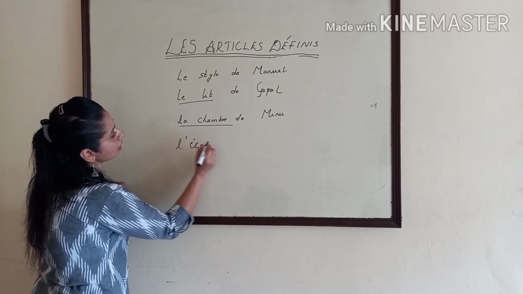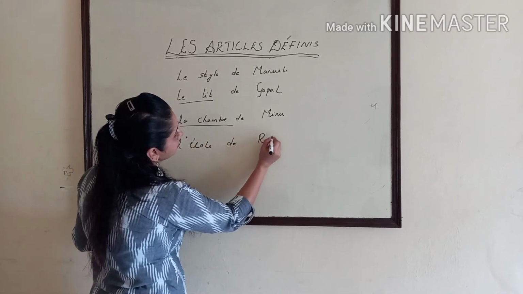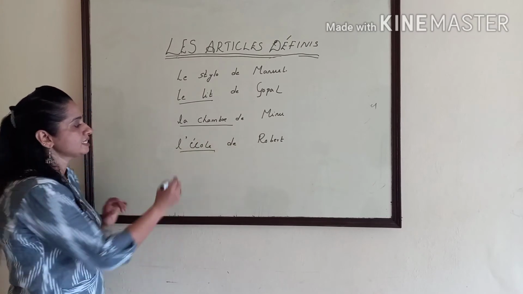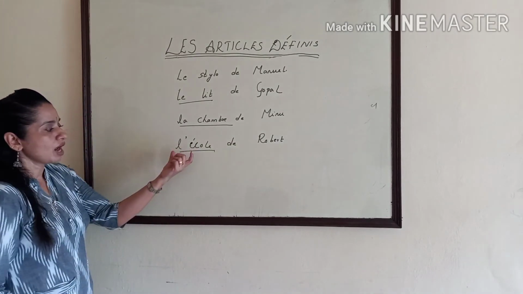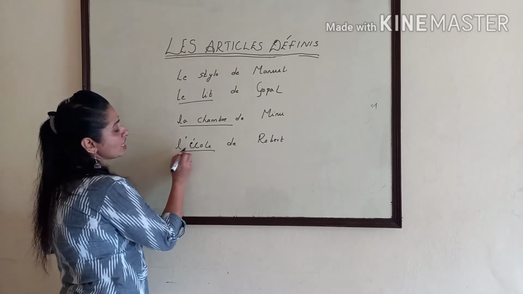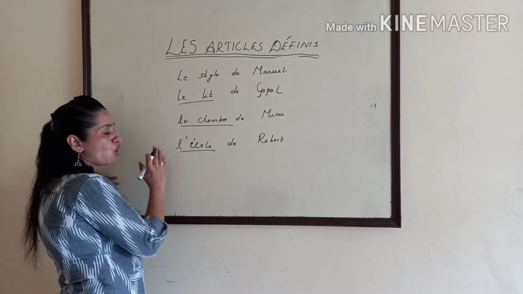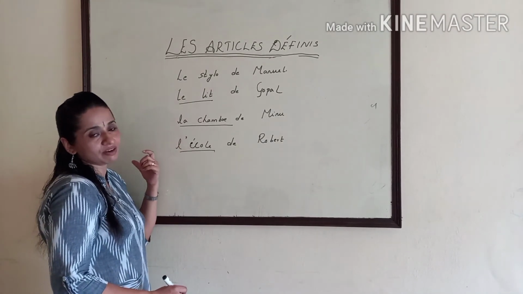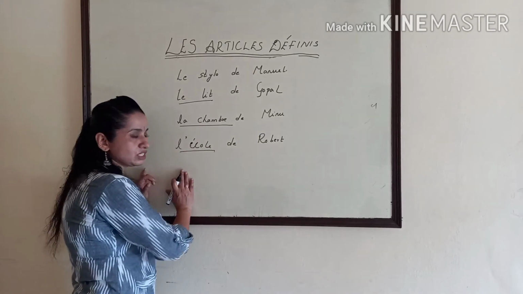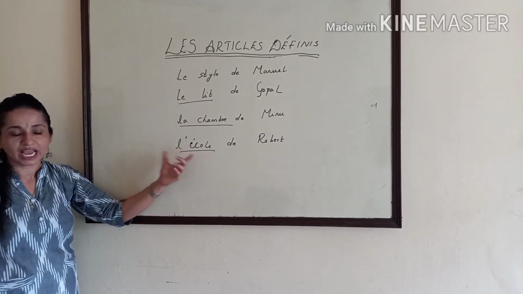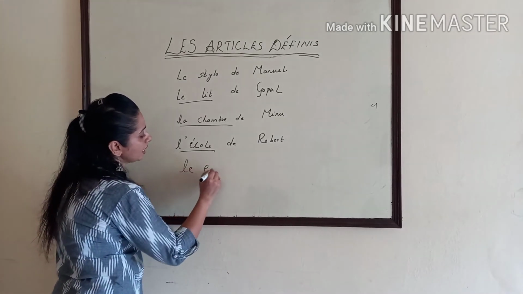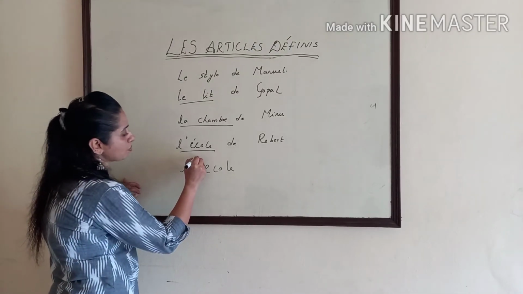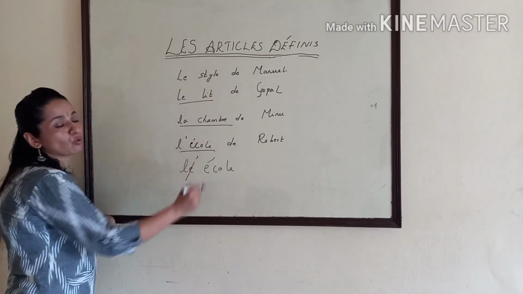L'école de Robert. That means the school of Robert. Here it is école, E. It begins with E. I have already told you that two vowels won't come together. If it is like that, we have to omit this E first. We have to omit E from the first word. Only E should be omitted like this. No other vowels can be omitted like this. L'école. You have to cancel this E and put an apostrophe here. L'école. That means the school.